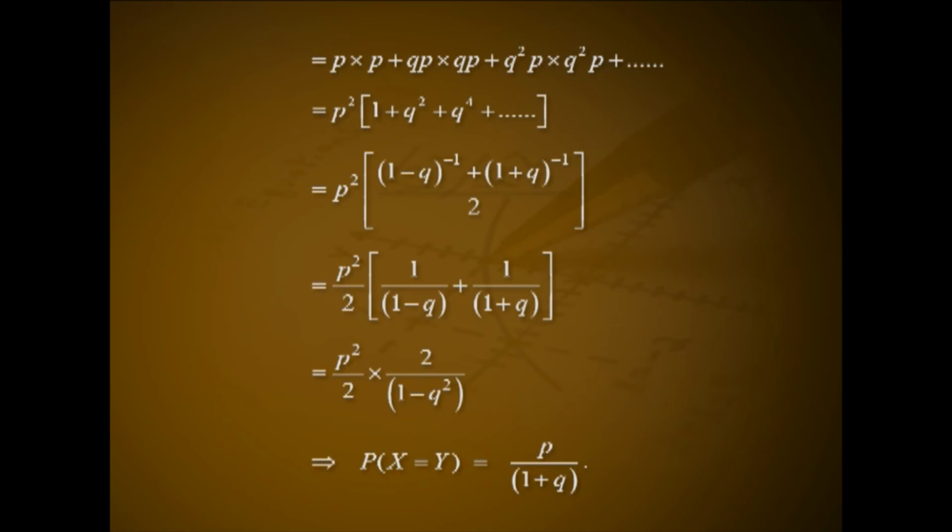That is p square into (1 minus q square) raised to minus 1, that is, p square into ((1 minus q) raised to minus 1 plus (1 plus q) raised to minus 1) all divided by 2. That is p square divided by 2 into (1 divided by 1 minus q plus 1 divided by 1 plus q). That is p square divided by 2 into 2 divided by 1 minus q square. This implies P(X=Y) is p divided by 1 plus q.